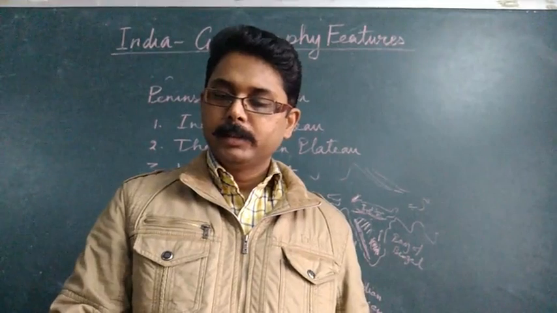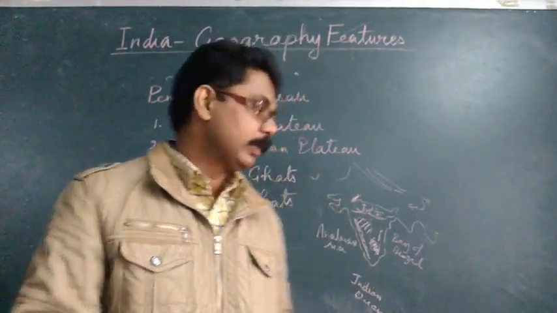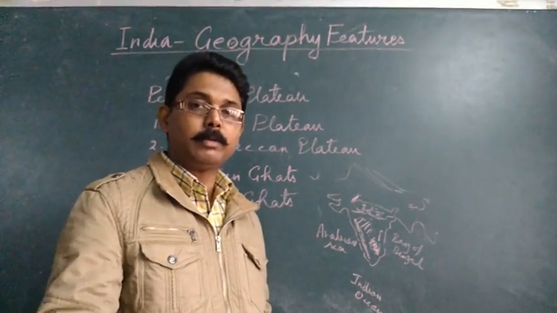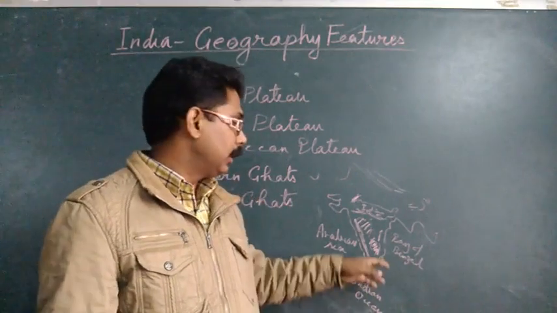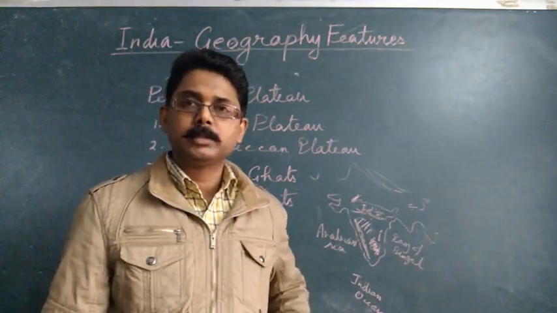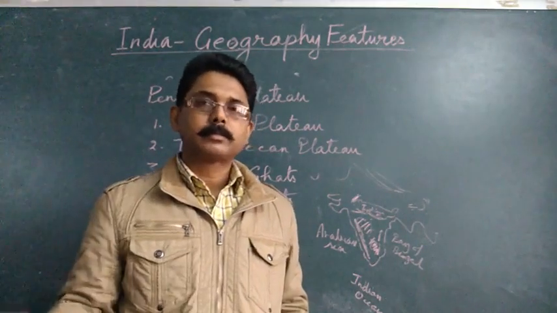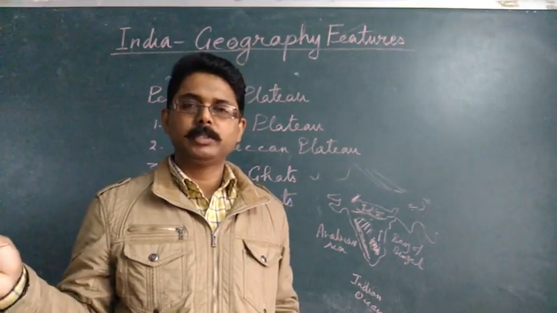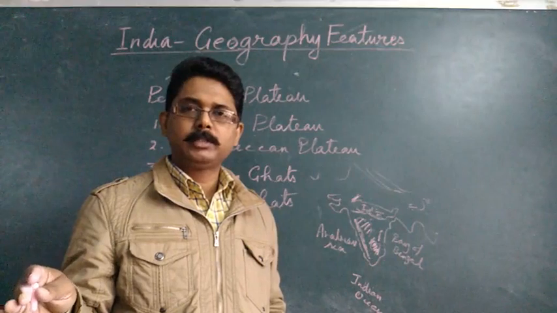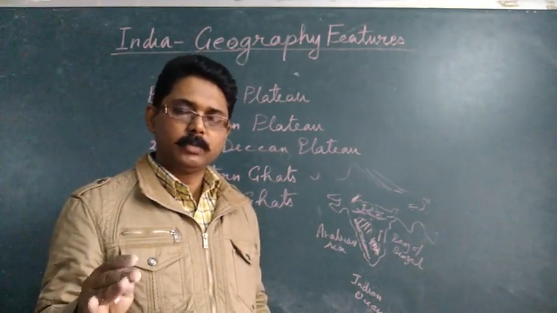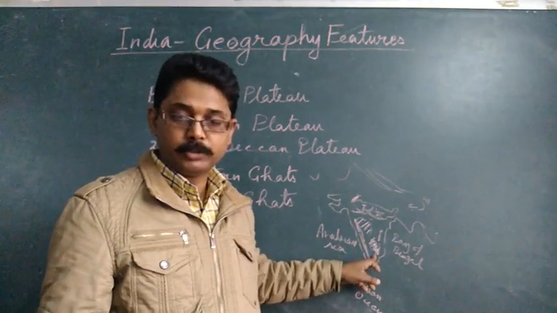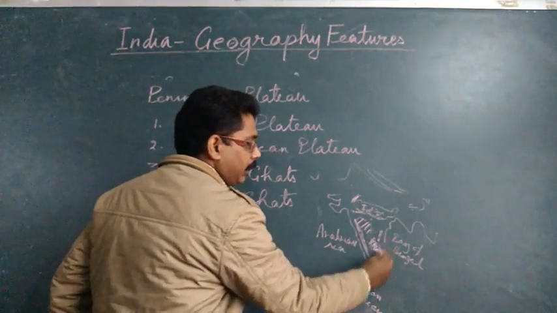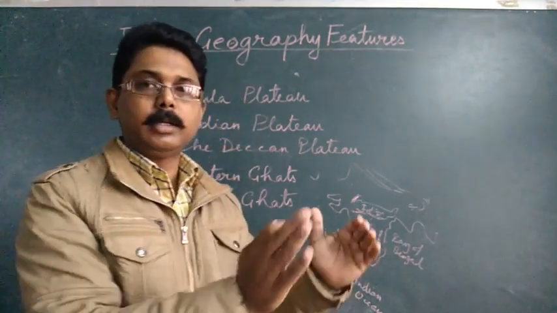And here you will find this Eastern Ghats actually are not continuous ranges. They are not continuous chains of hills, right? Not mountains actually. In your book it is given mountains, but it is not mountains. They are the hills. Now what is the difference between mountain and the hills? Mountains are very, very high ranges, usually more than 4,000, 3,000 we call mountain, but less than 3,000, 2,000 they are called hills, right? So usually these are the hills, not the mountains first of all. And these hilly ranges, they are not continuous. You can find here one, this is the first and this is another one. So they are in parts.